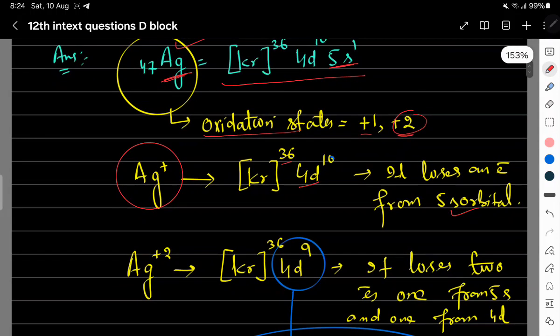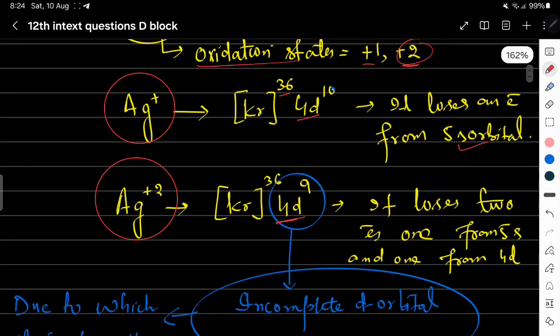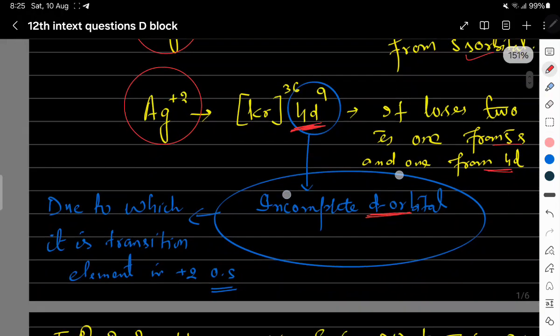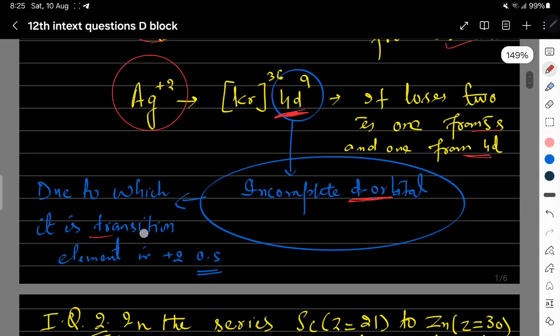Now when we see its electronic configuration in the +2 oxidation state, it will be krypton 36 4d9. Now when it loses two electrons, one electron from 5s and one from 4d, we see here this is an incomplete d orbital. This d orbital is incompletely filled, due to which we can say it is a transition element in the +2 oxidation state.